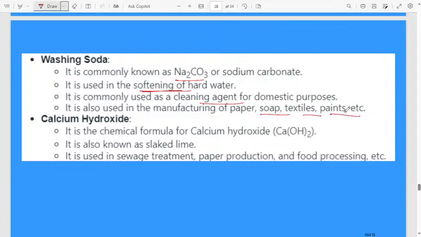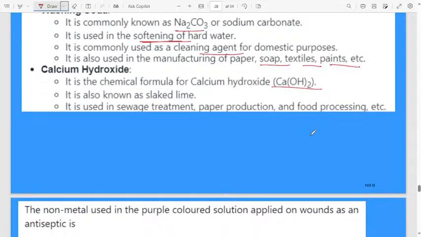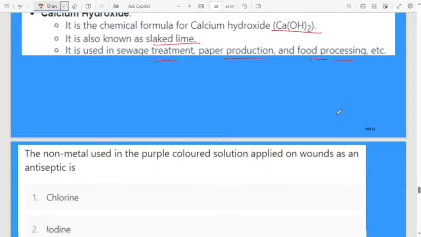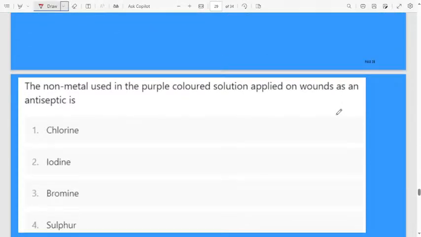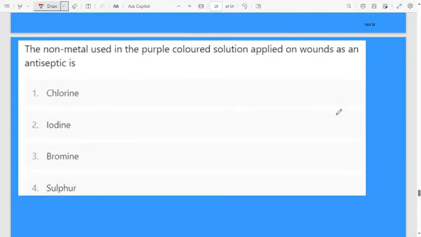Next, calcium hydroxide. The chemical formula is Ca(OH)2. It is known as slaked lime. It is used in sewage treatment, paper production, and food processing. We use calcium hydroxide. These are the uses of a few important compounds. Okay, let us move to the next one.